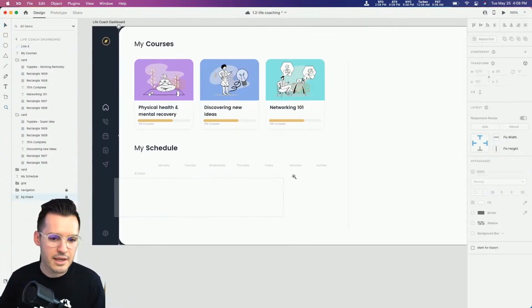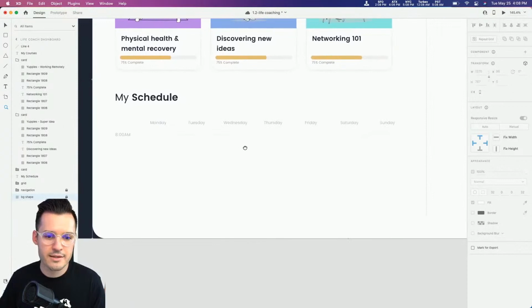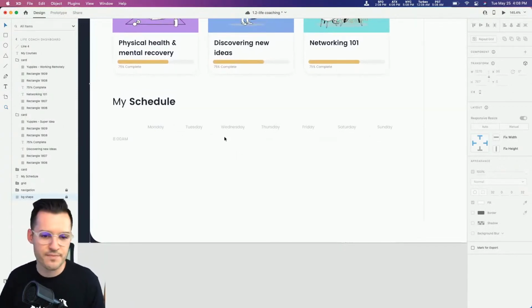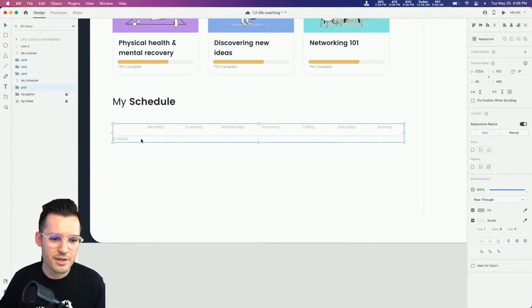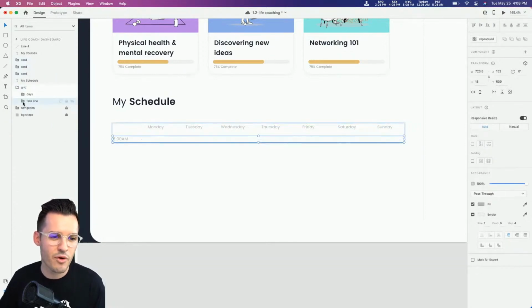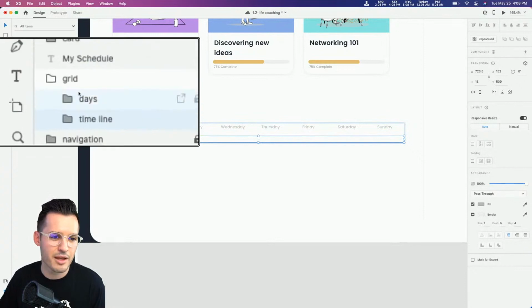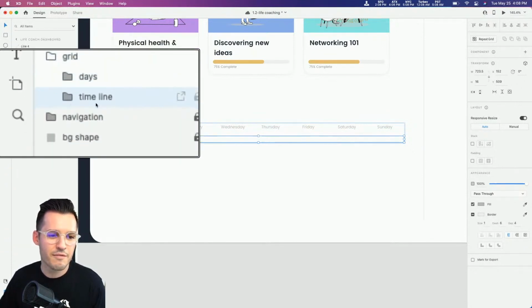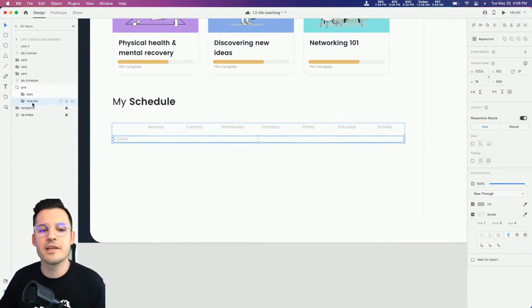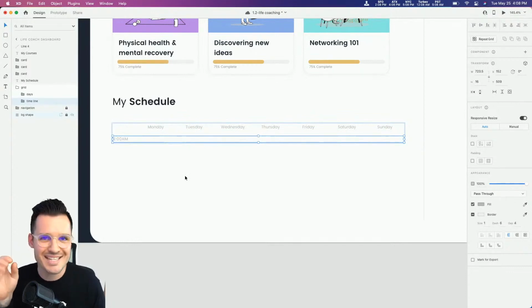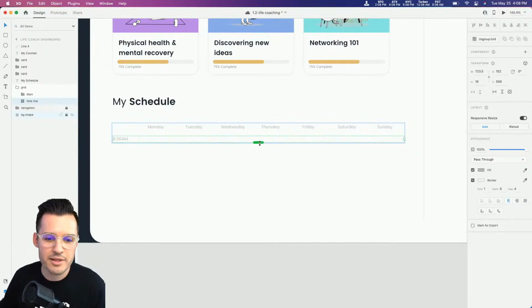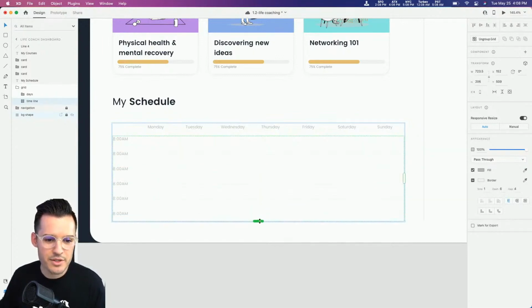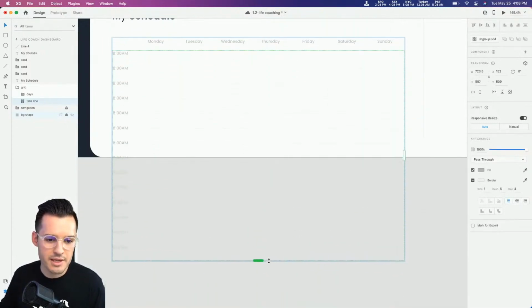Okay, next, I'm gonna come in here and why don't we work this schedule? Now I kind of pre-created a few of these little pieces of our grid because I wanted to save a little bit of time. So we have our timeline here. You can see it says timeline inside of our grid folder. And we're definitely gonna wanna do repeat grid because that is gonna save us a ton of time on this. So I'm gonna hit Command or Control R, depending on your operating system. And I'm gonna scroll this way down, just like so.